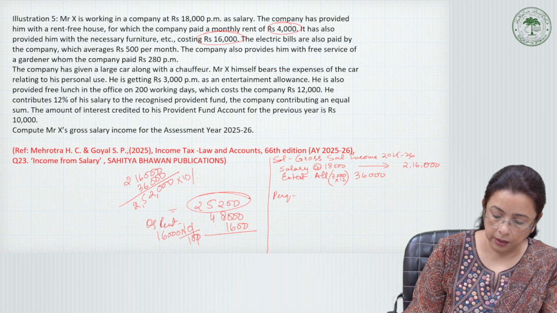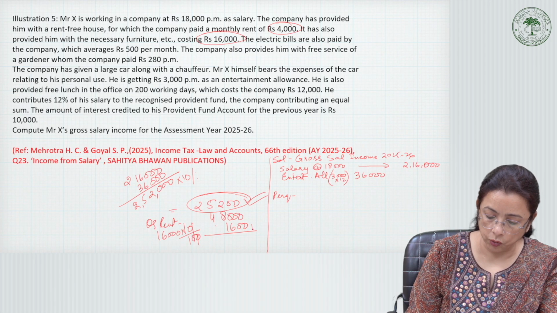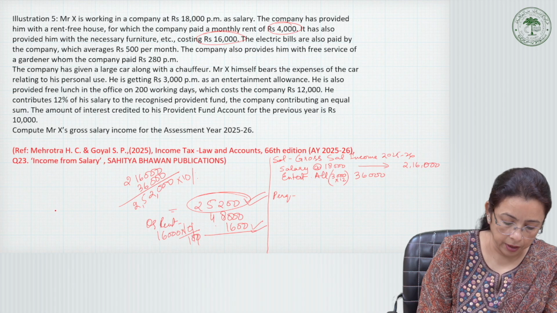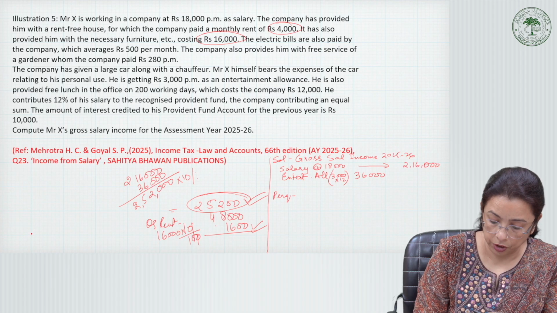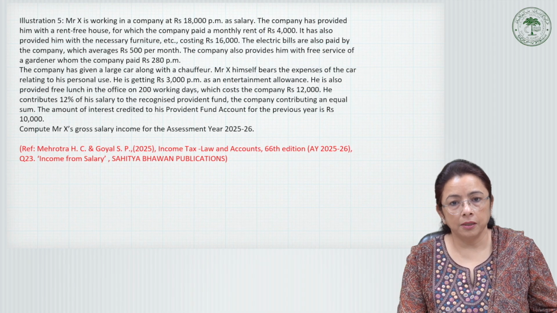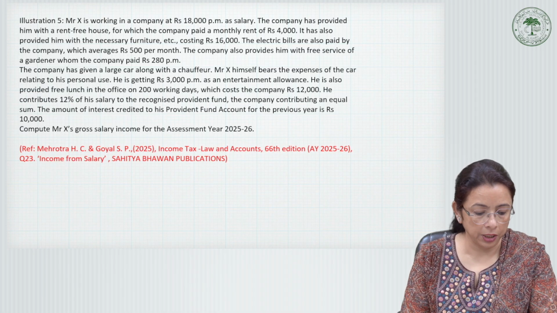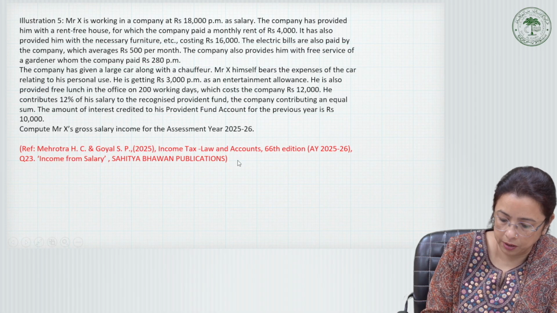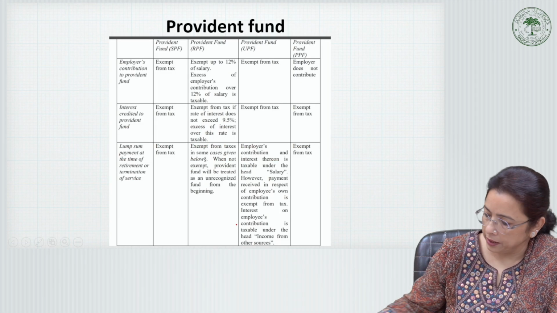So we add, this is the amount 25,200 plus 1,600, adding the cost of furniture. Okay, coming to solve this example or illustration here, let us do this on this side.